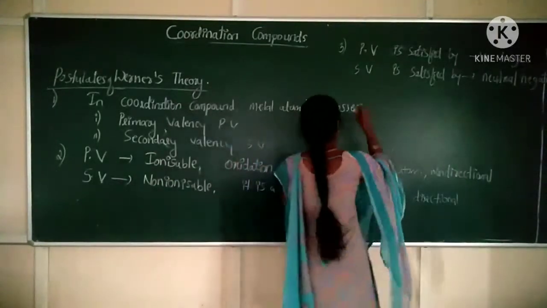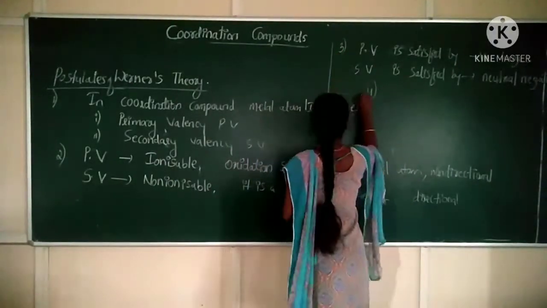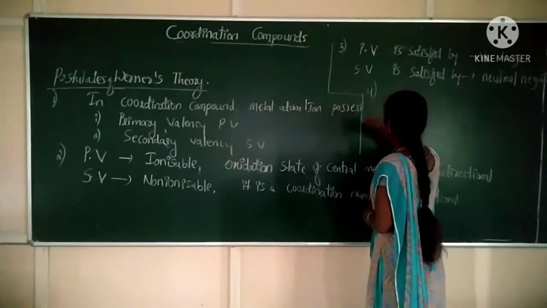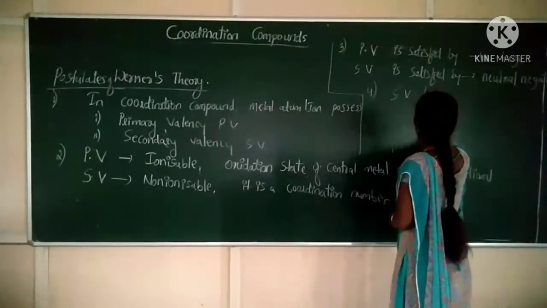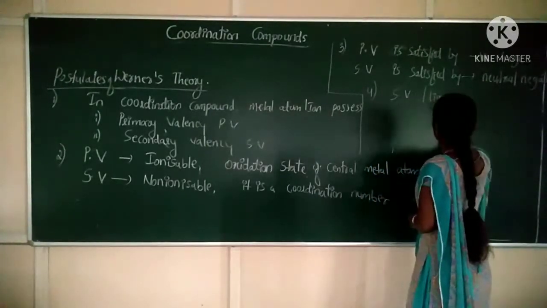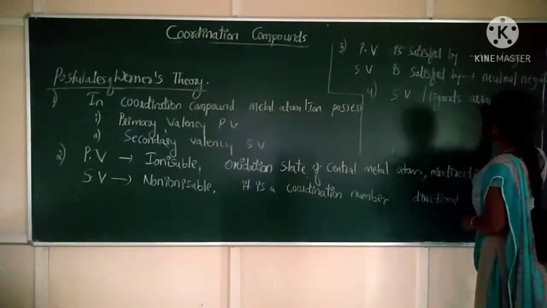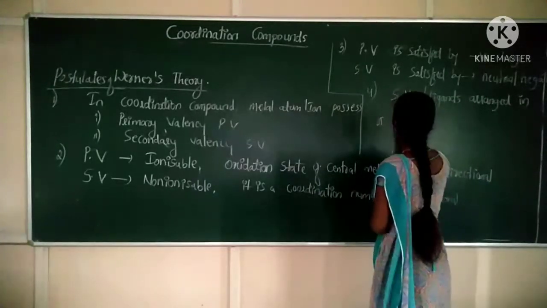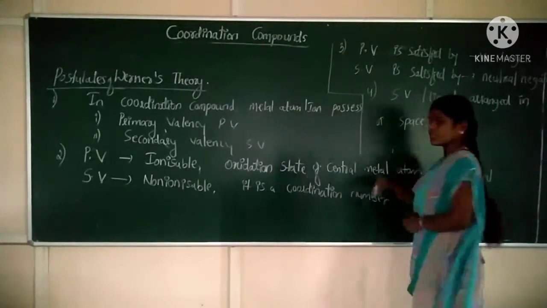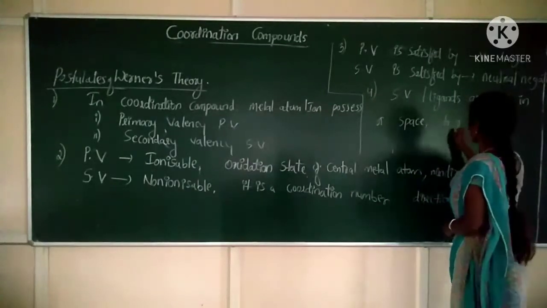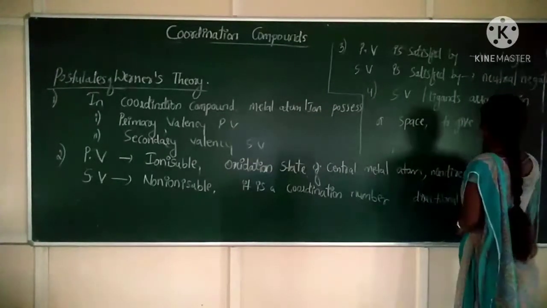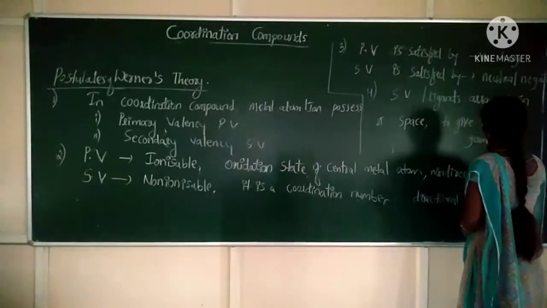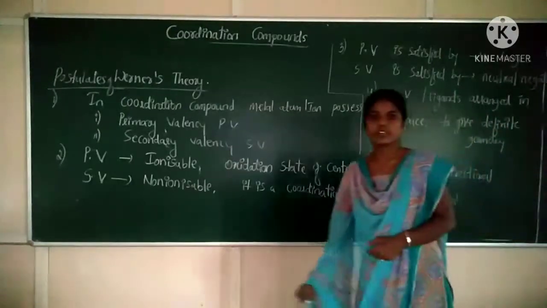So these are the postulates of Werner's theory. Next, the fourth postulate is that secondary valencies are the ligands, which are arranged in space to give a definite geometry.